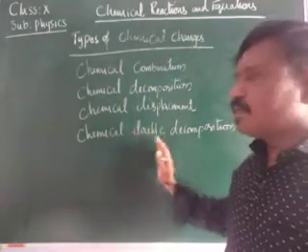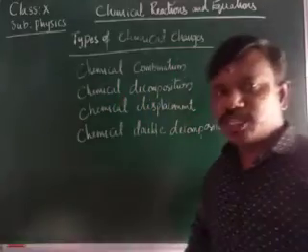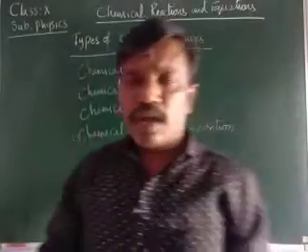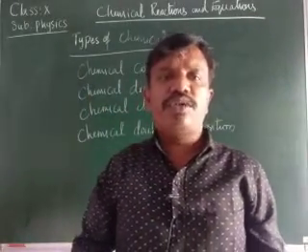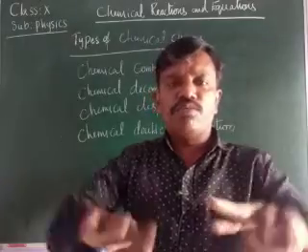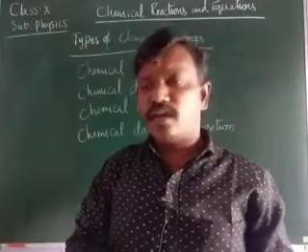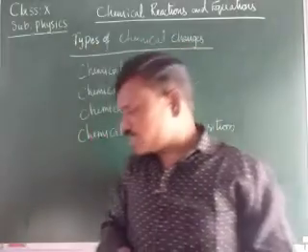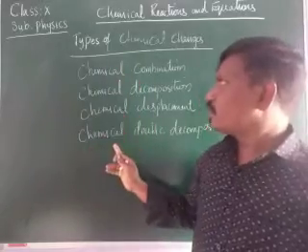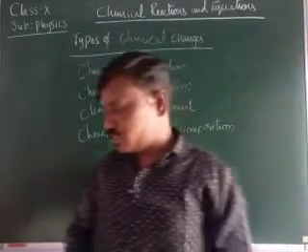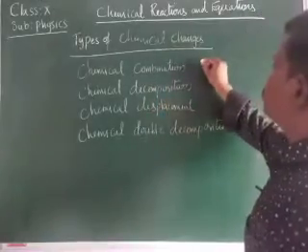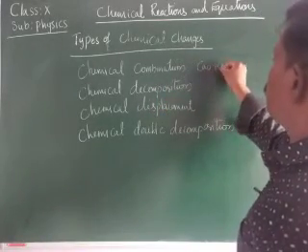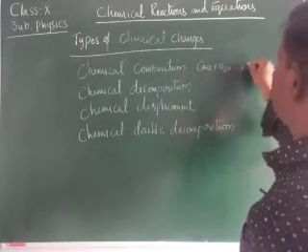Chemical double decomposition or double displacement is a chemical reaction in which 2 different compounds combine to form 2 more different compounds. I have explained these 4 types of chemical changes in detail. An example for this is CaO plus H2O gives rise to Ca(OH)2.